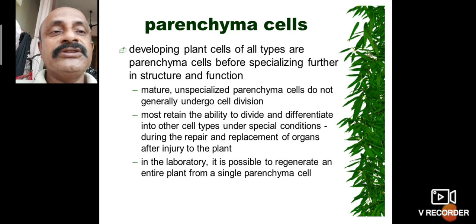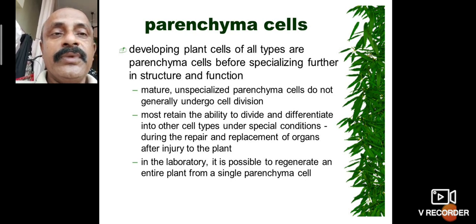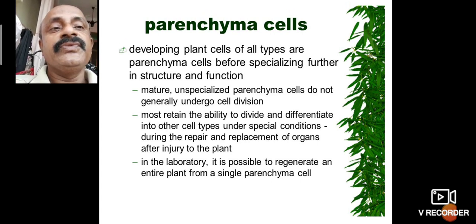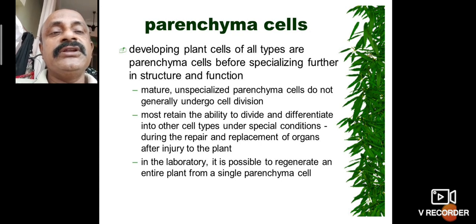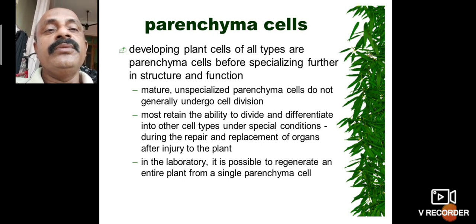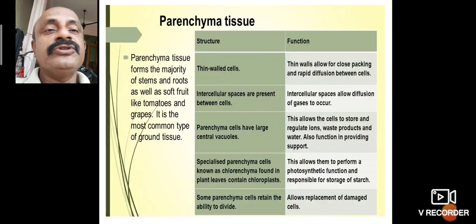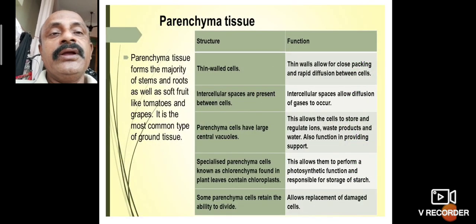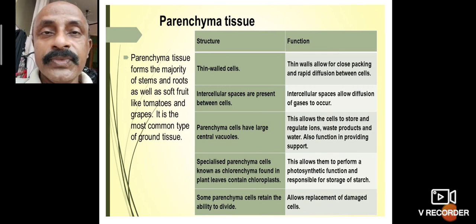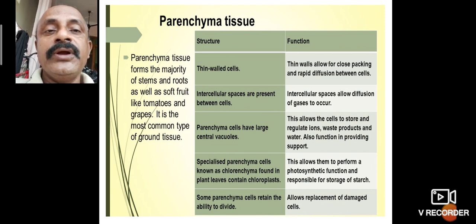Developing plant cells of all types are parenchyma cells before specialization in structure and function. Parenchyma cells are specialized for storage, growth and development, and transport. Parenchyma tissues form the majority of stems and roots, as well as soft fruits like tomatoes and grapes. It is the most common type of ground tissue. In fruits like tomatoes and grapes, the tissues are made by parenchyma.